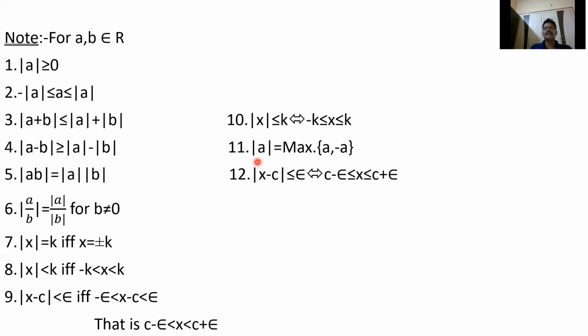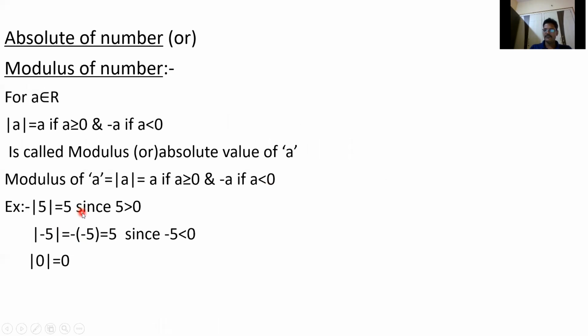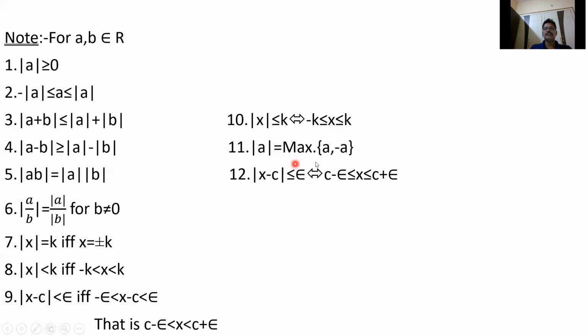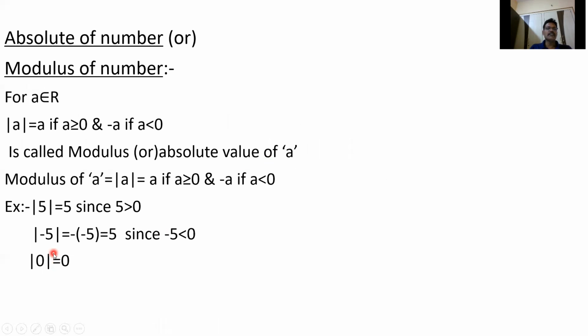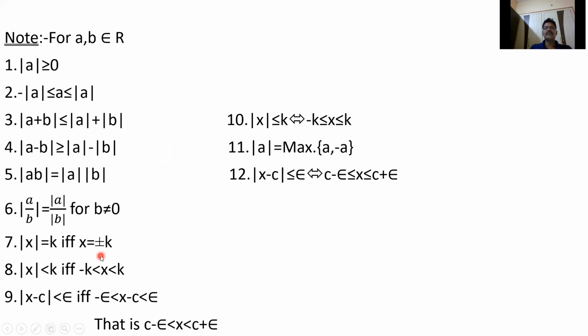And mod a is always the maximum of a comma minus a. For example, mod 5 is 5. So what is the maximum of 5 comma minus 5? It is 5. Similarly, if a is equal to minus 5, the maximum of a comma minus a, that is minus 5 comma 5, is 5. So in other words, mod a means maximum of a comma minus a. And also mod x minus c less than or equal to epsilon if and only if c minus epsilon less than or equal to x less than or equal to c plus epsilon.